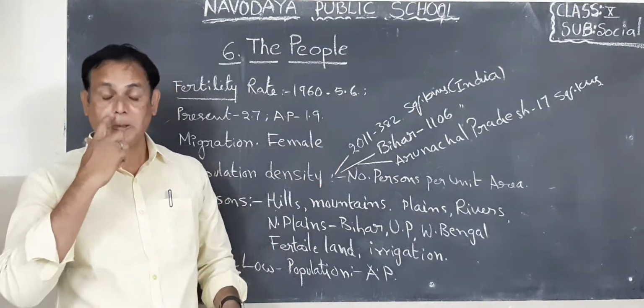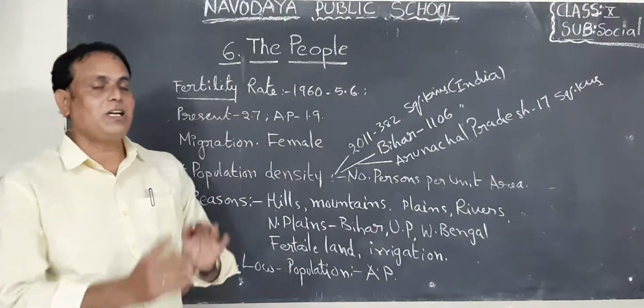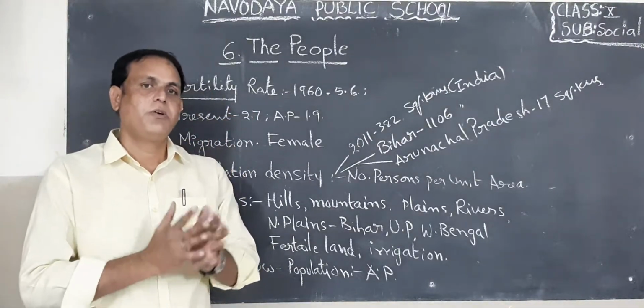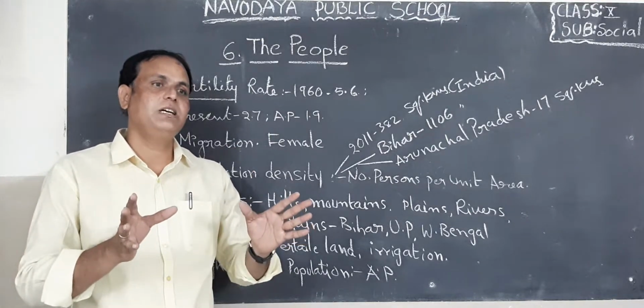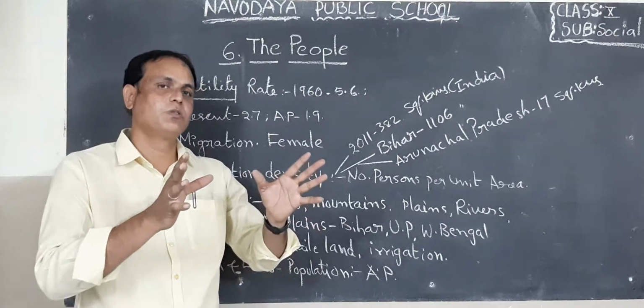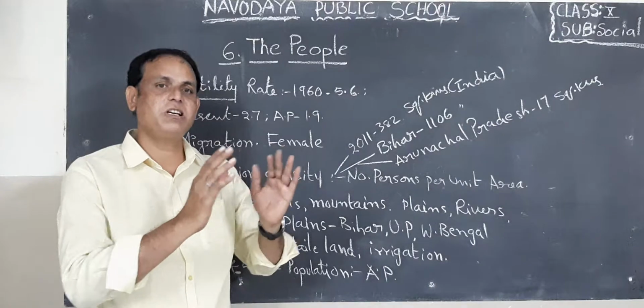Okay, children. Next one, here fertility rate. What is meant by fertility rate? Fertility rate means the couple is ready to give birth to how many number of children. That is called fertility rate.